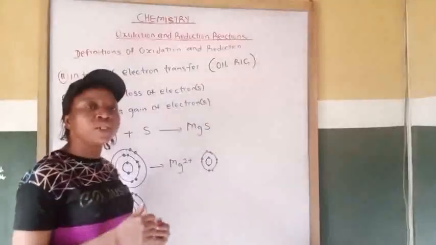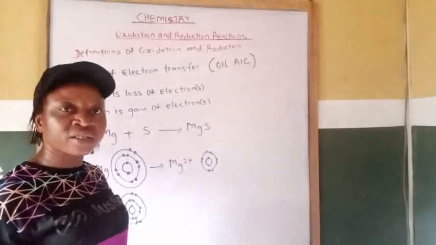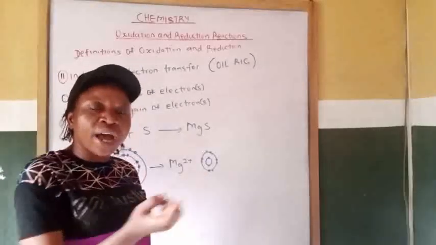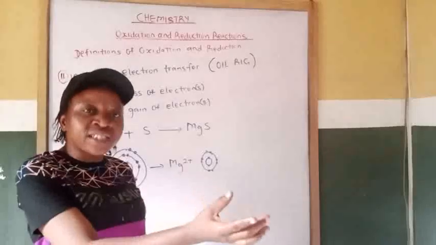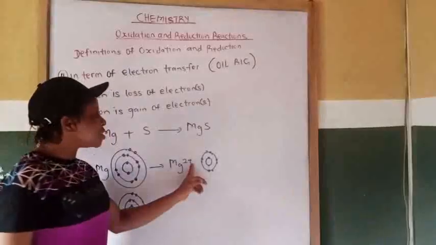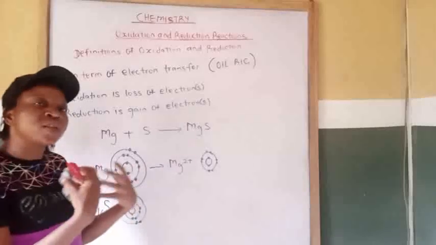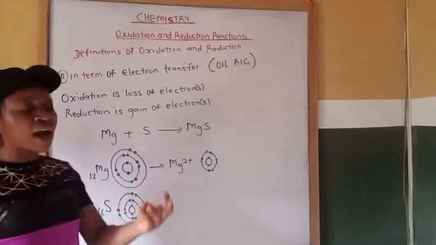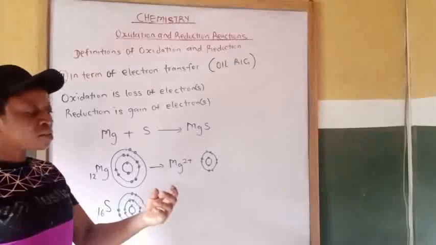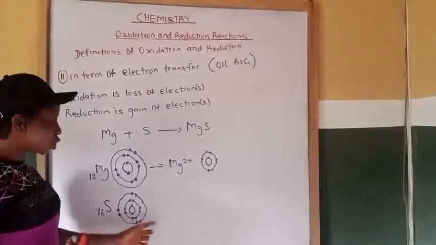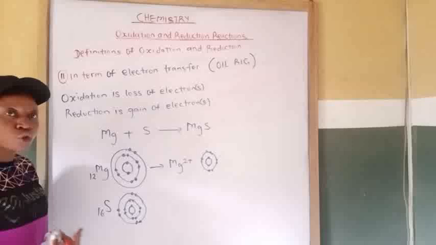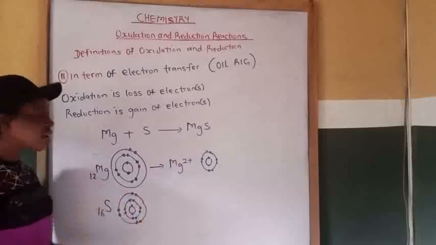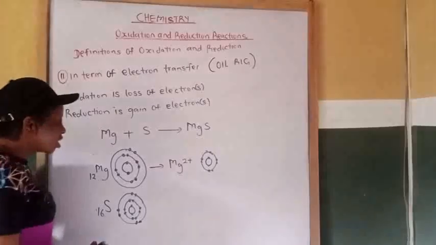Those elements with 5, 6 and 7 valence electrons are electron acceptors. They always accept electrons from positive ions to complete their outermost shell, and they are negatively charged.